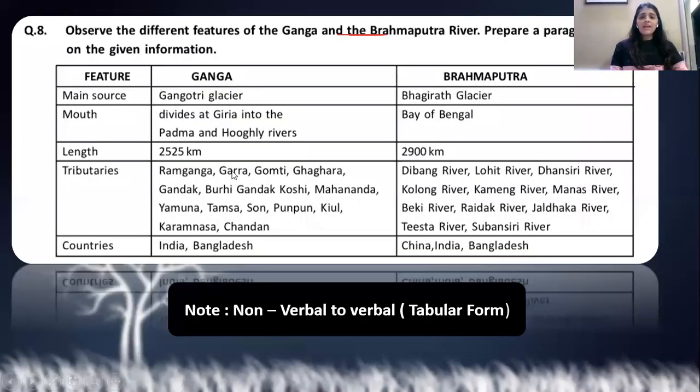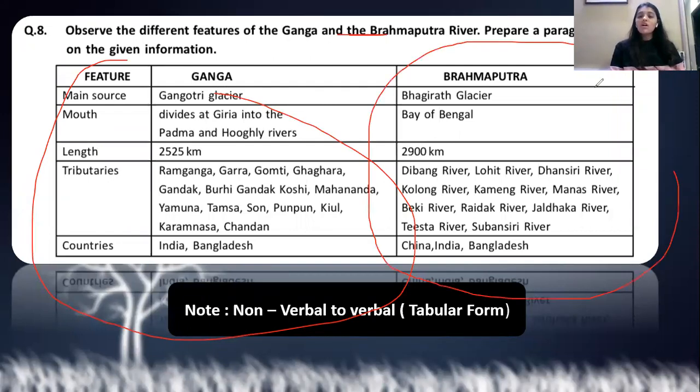Now moving ahead to the next, here they have given me question number 8 of your workbook, a diagram that is a non-verbal tabular form, and they want me to convert it into a verbal paragraph form. How can I do it? Using the features of Ganga and Brahmaputra, that is main source, mouth, length, tributary countries, I can form my paragraph. Main source: Ganga is coming from Gangotri Glacier, Brahmaputra from Bhagirath Glacier. I can form my paragraph in a way that one paragraph talks completely about Ganga and the second paragraph completely about Brahmaputra. Two paragraph form.